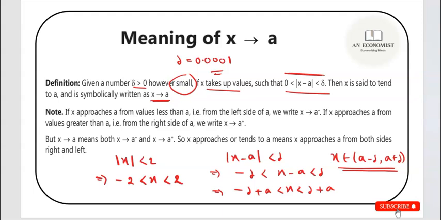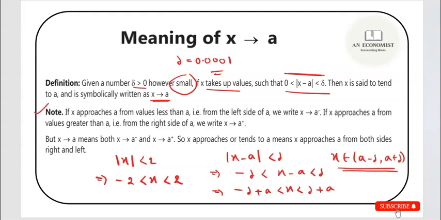If you have to say that x approaches A, you will consider a delta neighborhood of A, where delta is a very small number as I have mentioned. So you will consider delta to be as small as possible, and if you see that x belongs to this delta neighborhood of A, you can say that x is approaching A or x is tending to A.